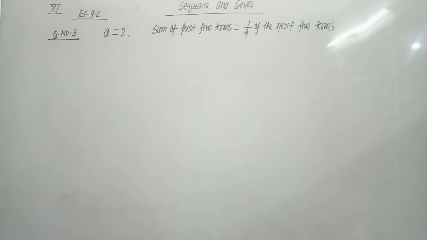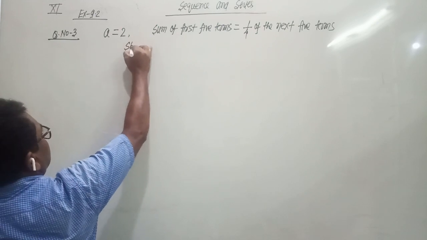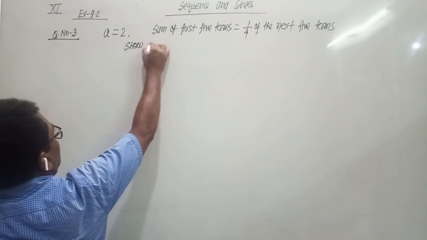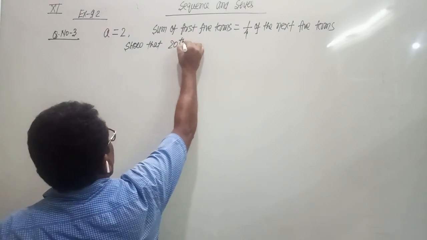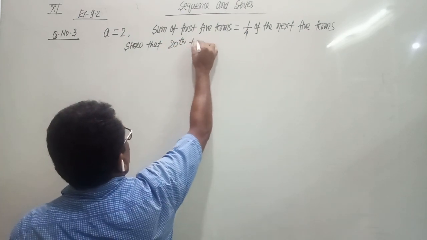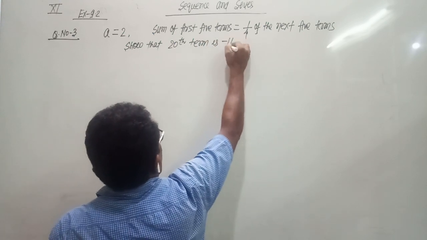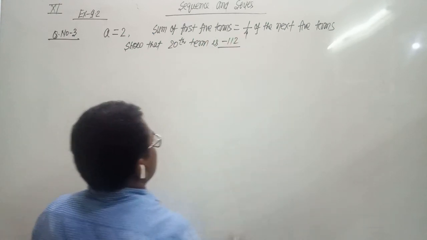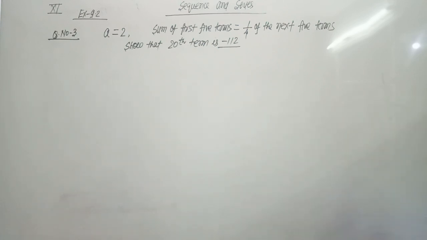Then show that the 20th term is minus 112. We have to show that the 20th term is minus 112.